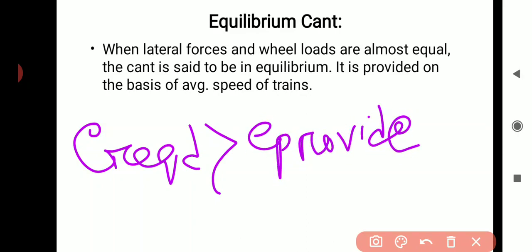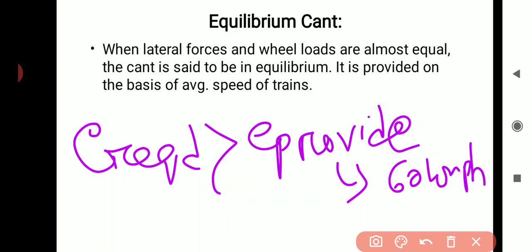We have provided the super elevation according to 60 kmph, which is our average speed, but the required super elevation is more than the provided super elevation. Means the train which is moving faster than the average speed will face cant deficiency. Here the required super elevation is greater than the provided super elevation.